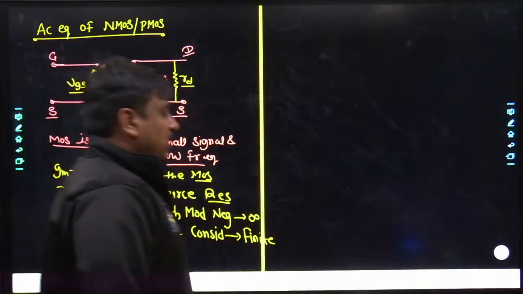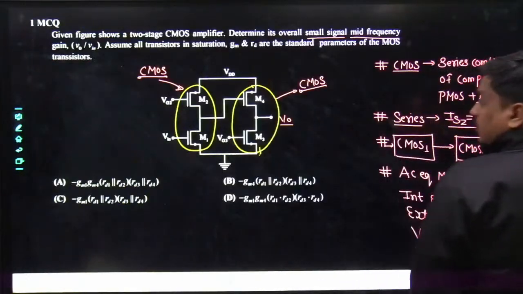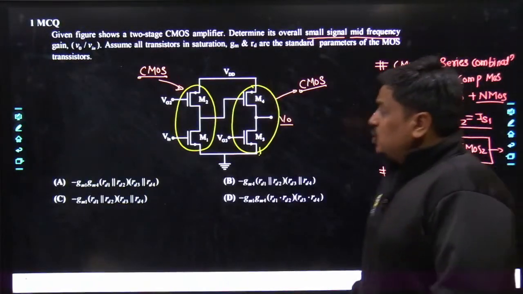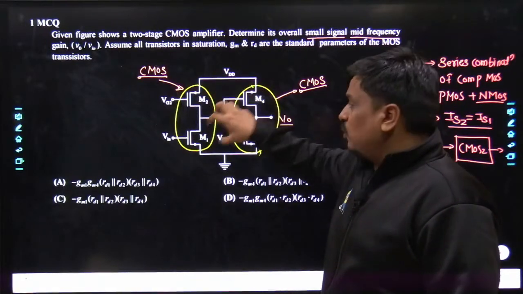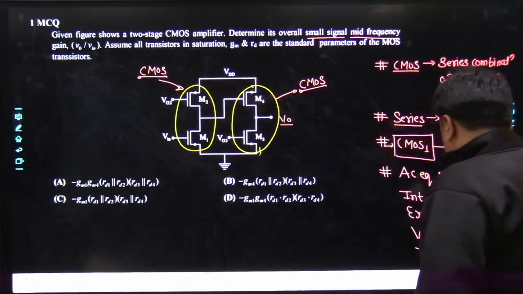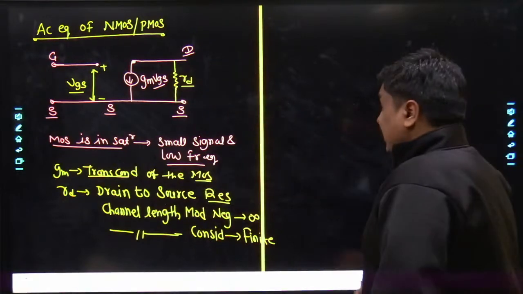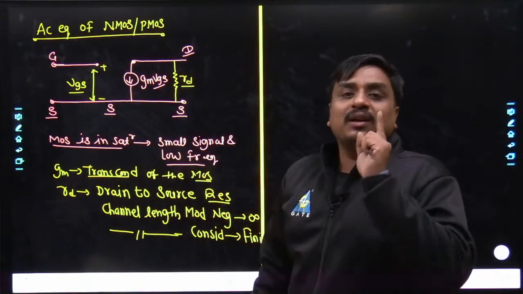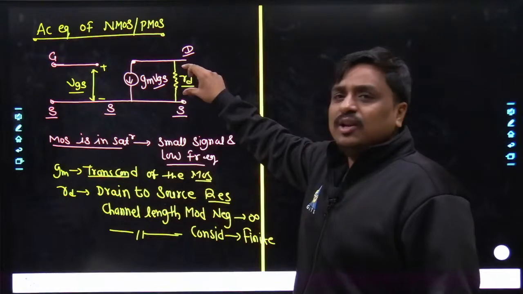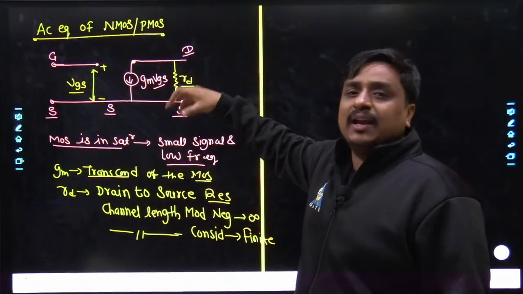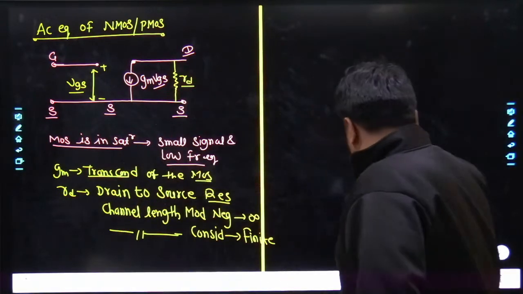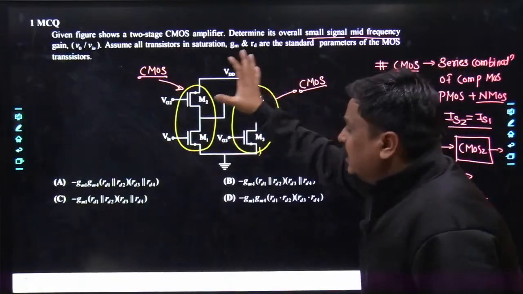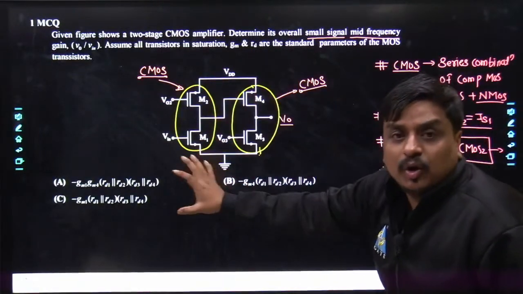Yes. Now, whenever you deal with any sort of MOS based amplifier, you have to replace each and every MOS with its equivalent AC model. But at the same time, you also need clarity on whether you should keep the value of RD or neglect it and keep it as infinity. That solely depends on the data given along with the problem.